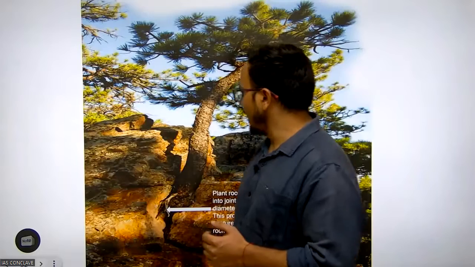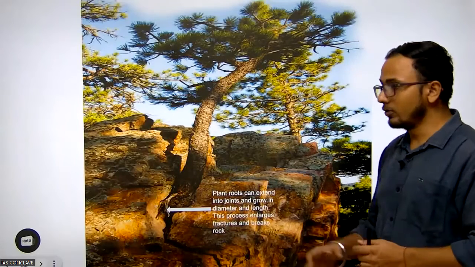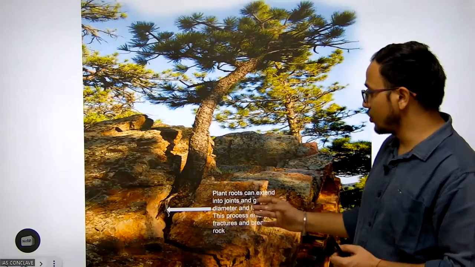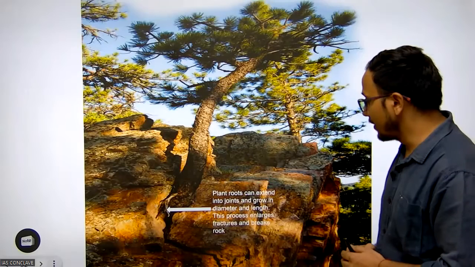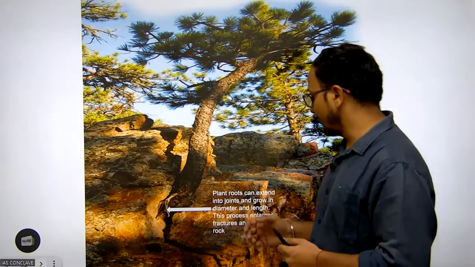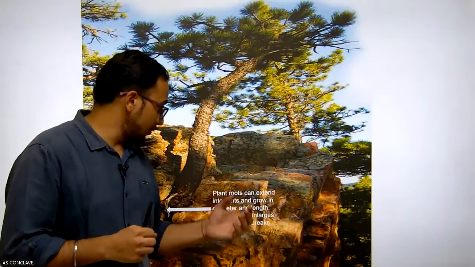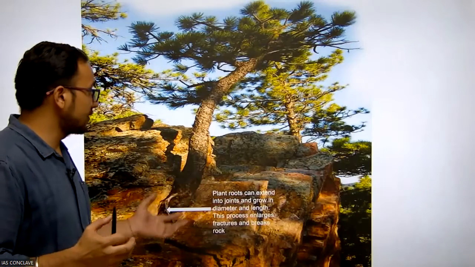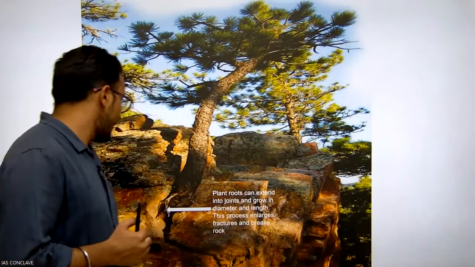How? Like this is in a plant. When the plant root extends into the joints and grows in diameter and length, this process enlarges the fractures and breaks rocks. If you look at what plant roots do, when they extend, the fractures expand and the rock breaks out, and this is how it increases the surface area, where chemical weathering will accelerate.